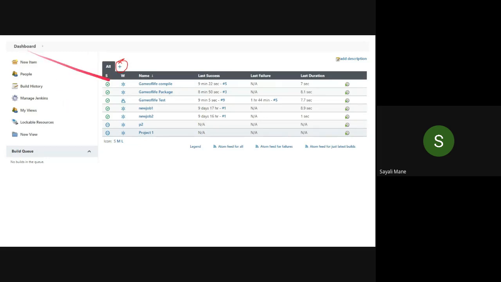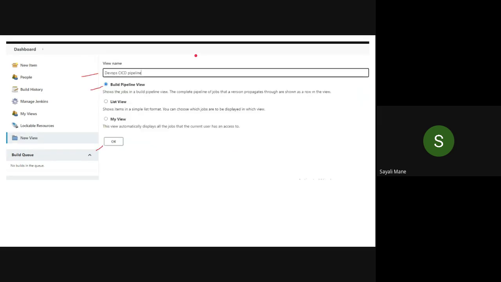After finishing, now go back to the dashboard. Go back to your dashboard. You will see there is a plus sign beside the all button. Are you getting this plus sign? Yes, ma'am. Okay. Click on it. You will get this screen. This one.